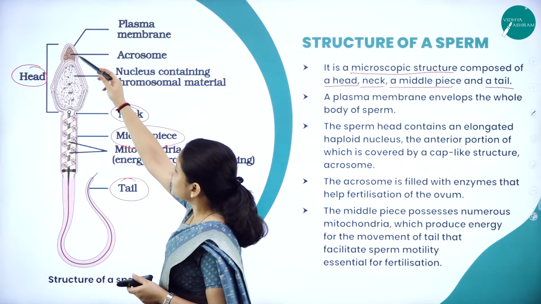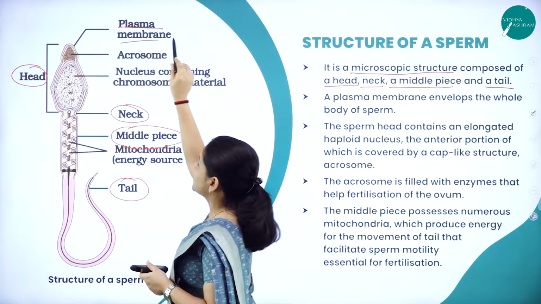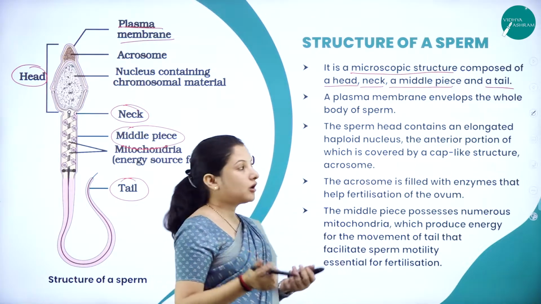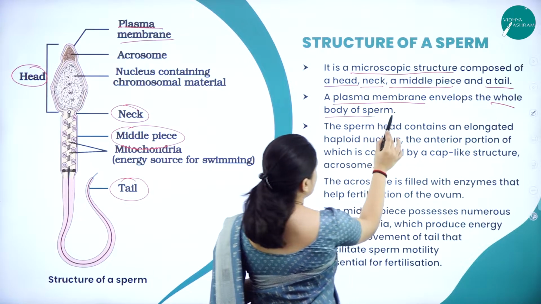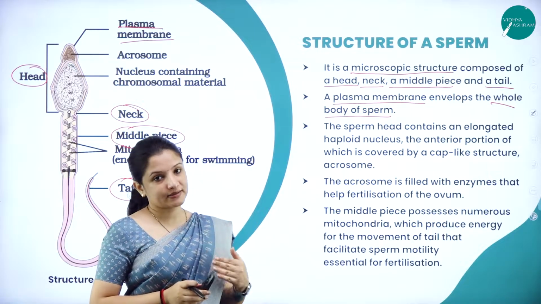And the entire sperm is covered by a membrane which is called the plasma membrane. A plasma membrane envelops or covers the whole body of the sperm. So that also I've told you about. Now moving on to each of the parts. What is there exactly in that?